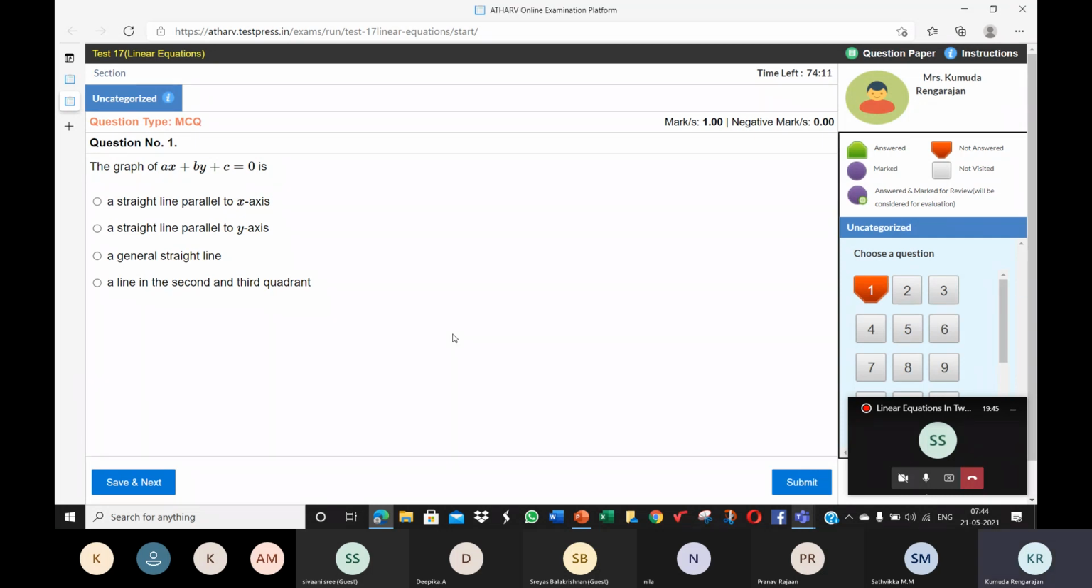What's the answer for this one? The graph of ax plus by plus c is equal to 0 is? A general straight line, ma'am. It's a general straight line.